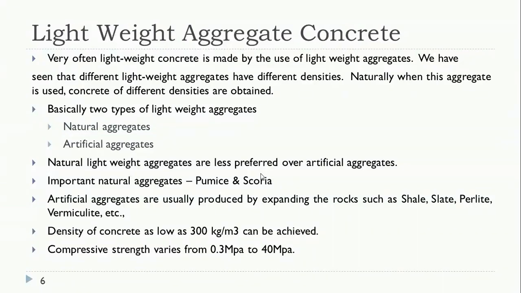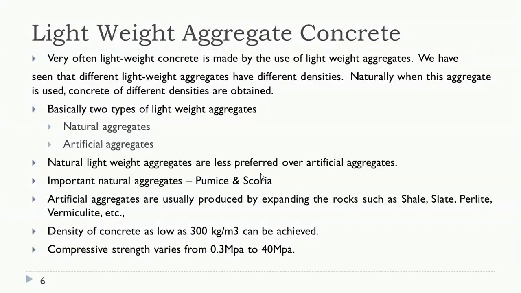It is also called exfoliated vermiculite. So these are all artificial aggregates. Even if obtained in a natural form, we convert it into an artificial aggregate by expanding, heating, or crushing.